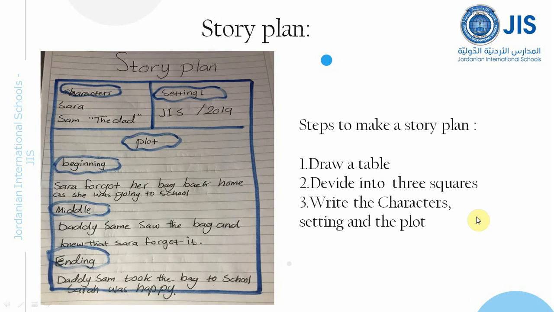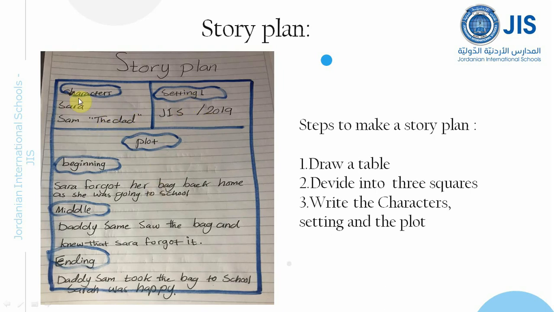Let's see how I wrote my story plan. How did I plan my story? First of all, I grabbed a paper. I divided it into a table like that. I drew a table like that. Second step, divide into 3 squares: square number 1, 2, 3. I wrote the characters, the settings, and the plot. So I drew this table, and then I divided it into 3 sections or 3 parts, 1, 2, 3.